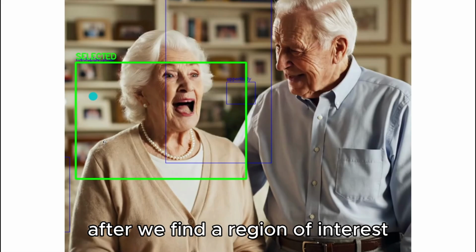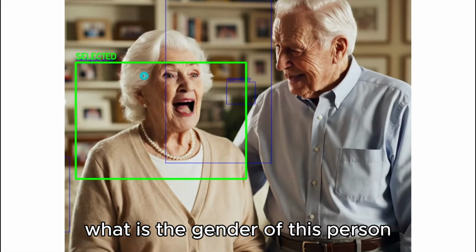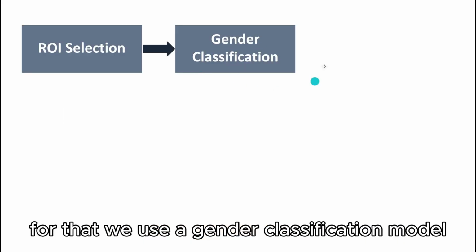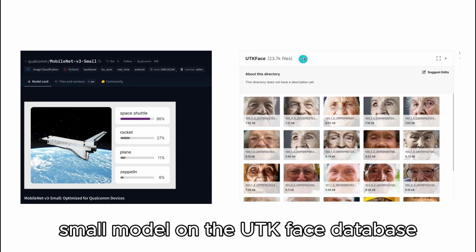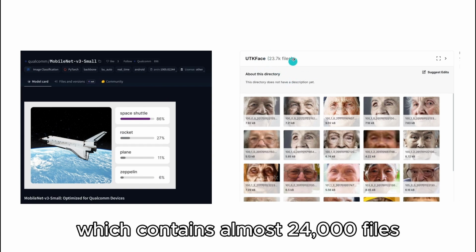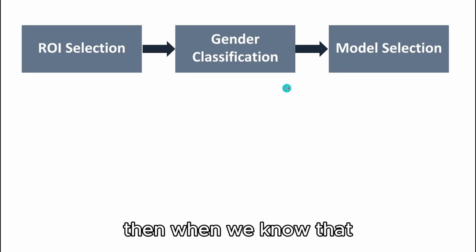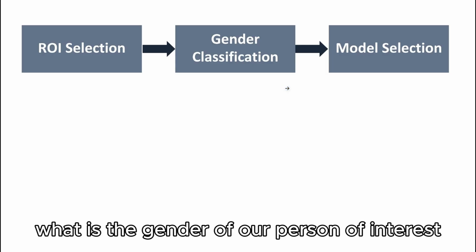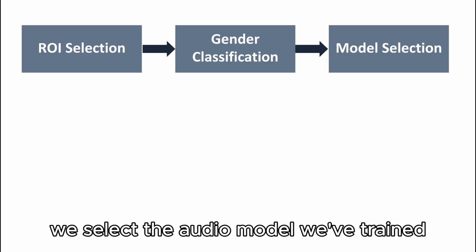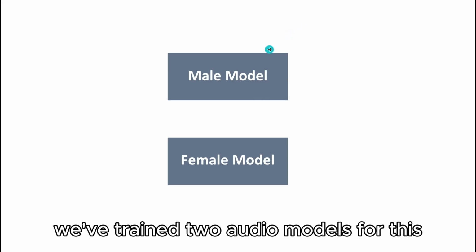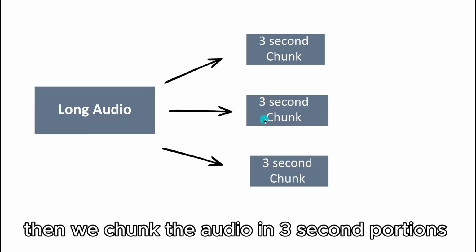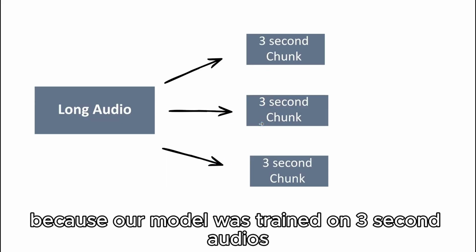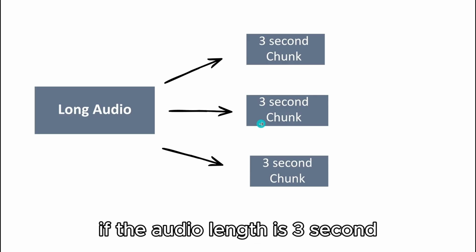After we find a region of interest, then we have to figure out what is the gender of this person. For that, we use a gender classification model. We used a custom trained MobileNet V3 small model on the UTKFace database, which contains almost 24,000 files. Then, when we know the gender of our person of interest, we select the audio model. We've trained two audio models for this, a male model and a female model, and we use separate models for separate genders. Then we chunk the audio in 3-second portions. Why? Because our model was trained on 3-second audios. The model will perform best if the audio length is 3 seconds.